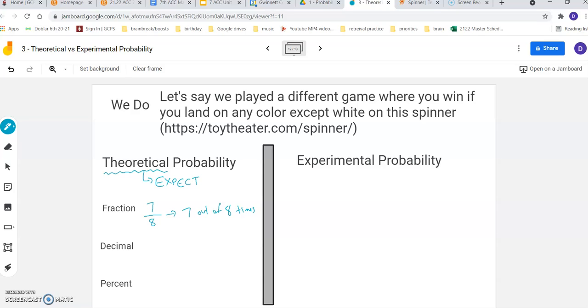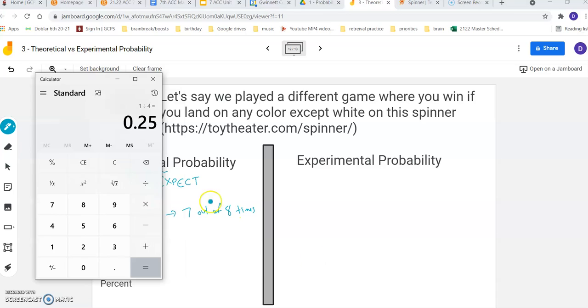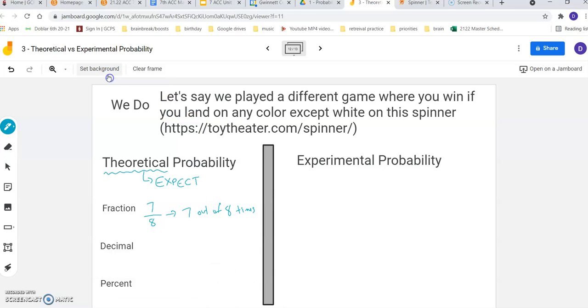Let's turn that into a decimal. So to turn a fraction into a decimal, I would do 7 divided by 8. 7/8 is 7 divided by 8. A couple of choices when you do this. I'm not going to get a nice clean decimal. So you can either write the whole thing, or a lot of times, since we know we're going to go to a percent, you might want to just cut it off at 2 places. Either thing works. You might want to just say 87%, or you might want to use this 5 and round it up to 88, or you can write the whole thing. It's okay with me either way.